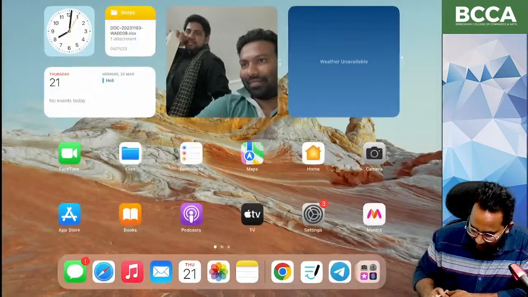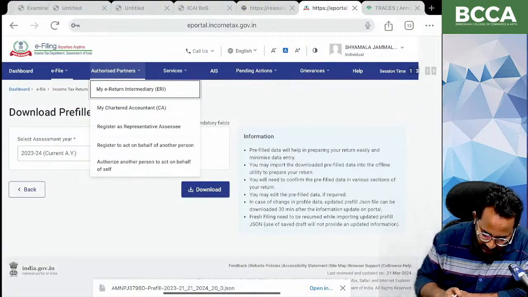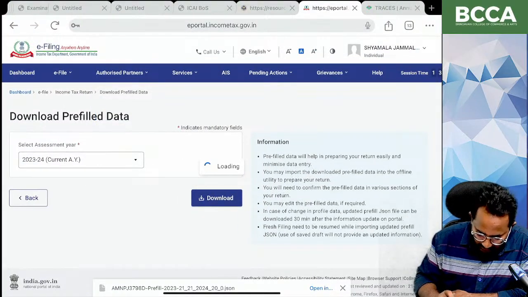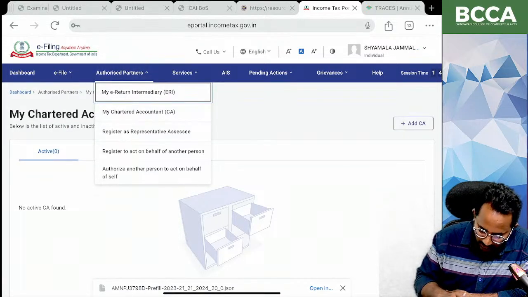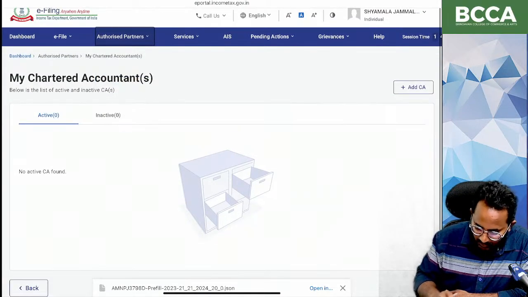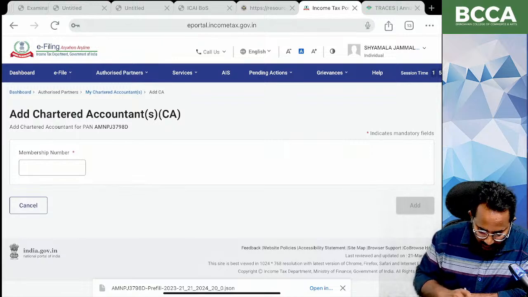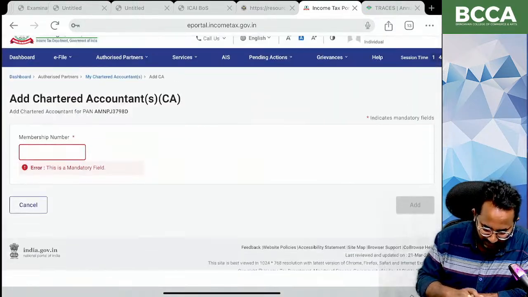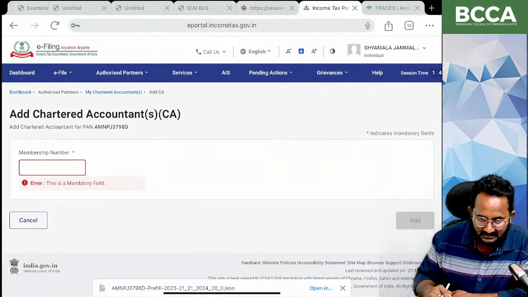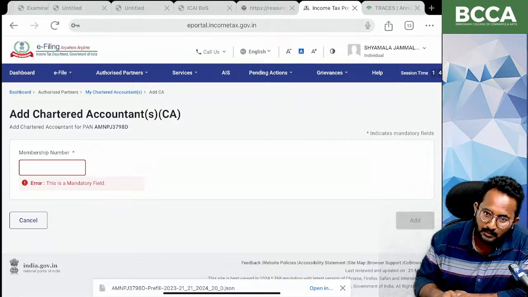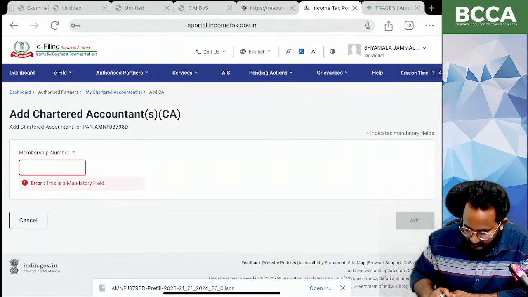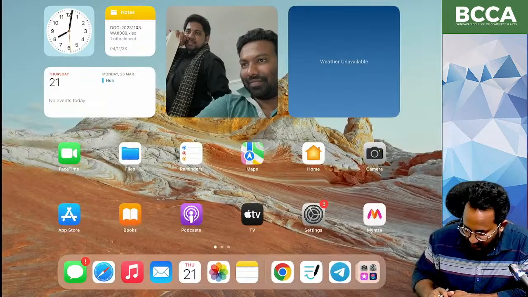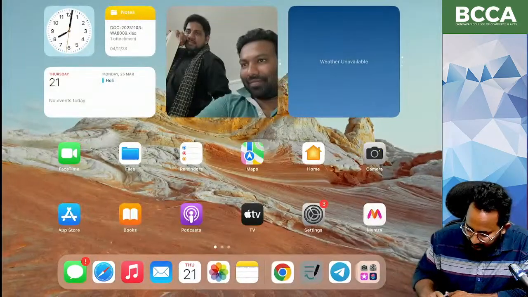Next, you can add and you can remove your CA, my chartered accountant. Yes, if you are verified as an authorized partner, you can add your CA. You can type the membership number and add your CA. And if the list increases, then you can delete your CA also. You can add as many as you wish.